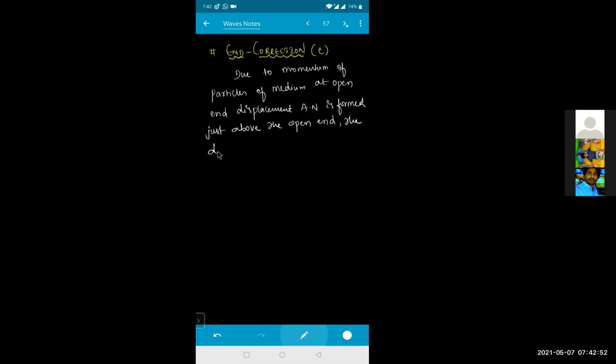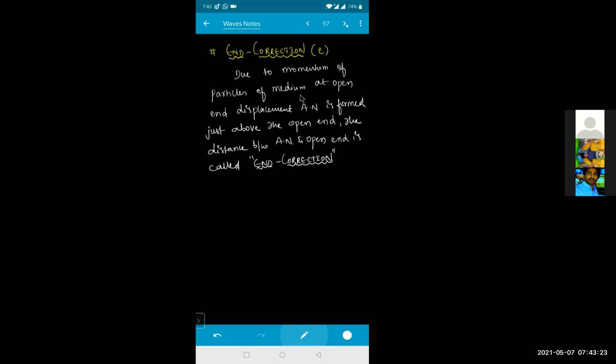The distance between antinode and open end is called end correction. Is called what beta? End correction. Clear? So what is an end correction beta?